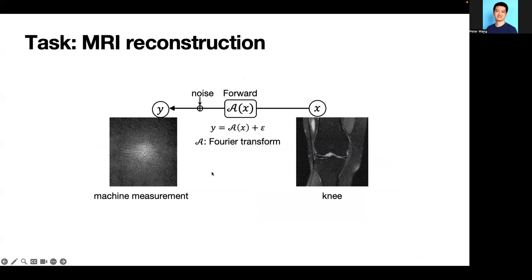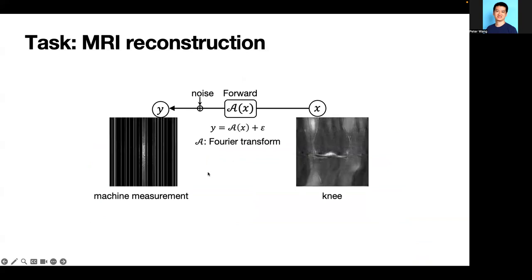The machine measurements are then downsampled to reduce imaging time, which also makes the inverse problem going from measurement to knee relatively ill-posed. For the inverse problem, we thus use the parameterized deep learning model f-theta to learn the mapping between the machine measurement and the underlying image for the MRI reconstruction.